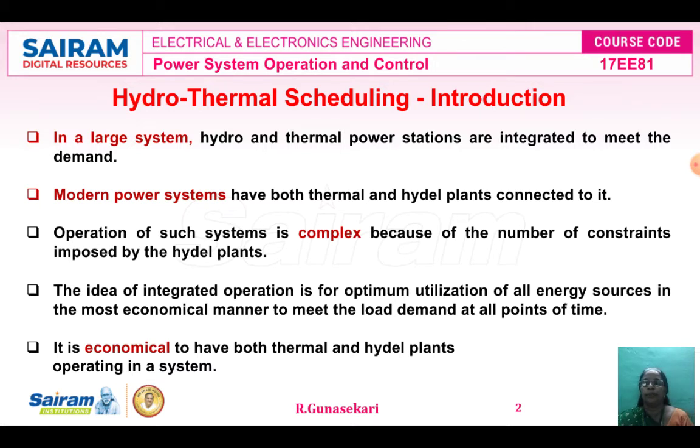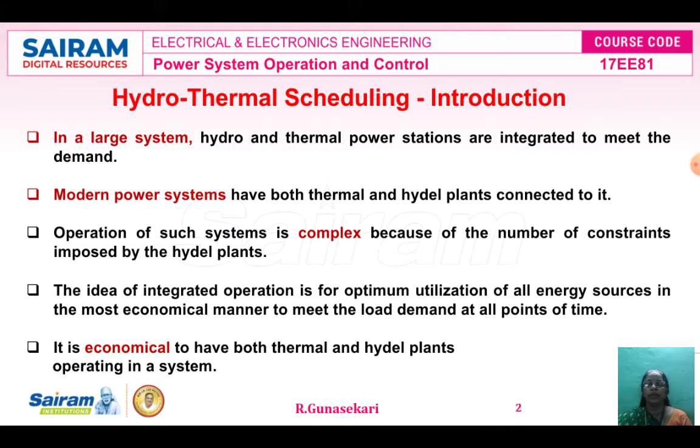The operation of hydrothermal scheduling is more complex because of the number of constraints considered for the hydel power plant. Hydel is nothing but the hydro power plant. The idea of integrated operation is the optimum utilization of all the energy sources in the most economical manner to meet our load demand at all points of time.